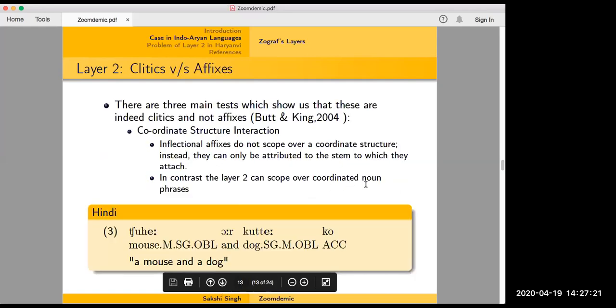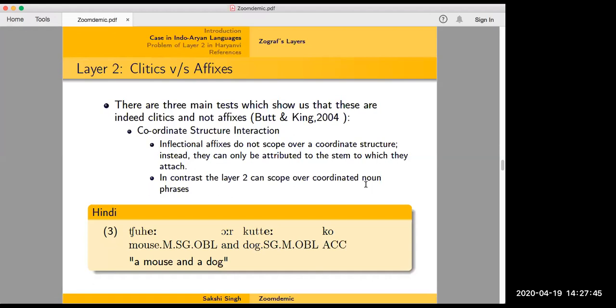There are three main tests which show us that these are indeed clitics and not affixes. First is coordinate structure interaction. Inflection and affixes do not scope over a coordinate structure. Instead, they can only be attributed to the stem to which they attach, as we saw before. In contrast, the layer 2 can scope over a coordinated noun phrase. We have seen this already in the previous example, so I'll repeat. Chuhe aur kutte ko.